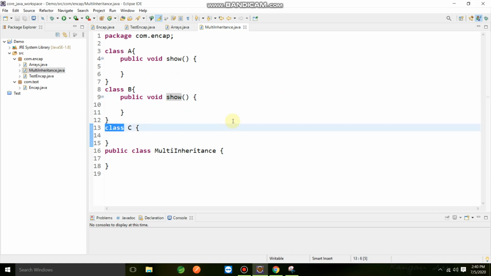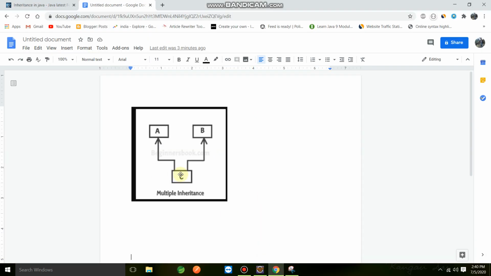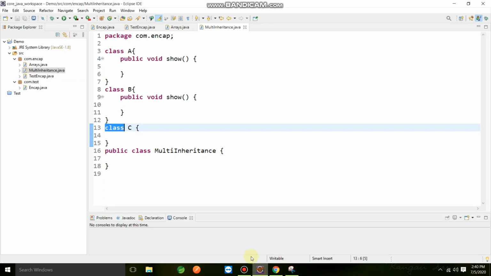Now I created a class C as per the example, and I have to make A and B its parents. So I need to extend A, comma B. This is the syntax while you extend multiple classes, or more than one class, in Java.